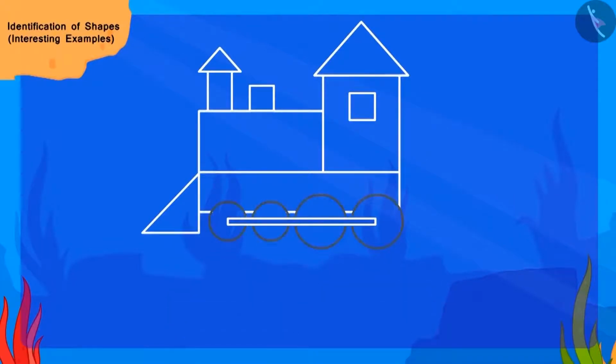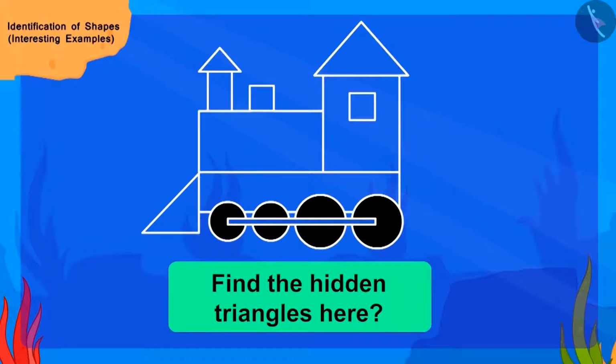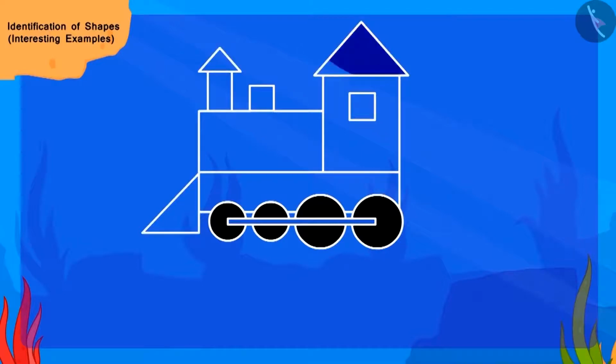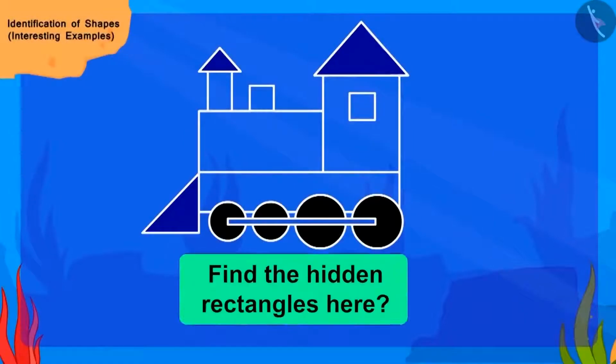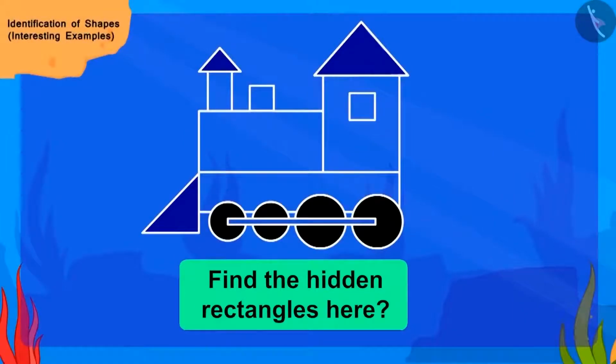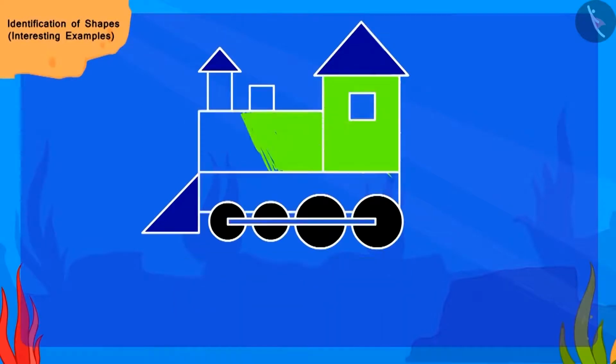Here are the shapes of our circle. We will color them in black. Now, can you find the hidden triangles here? Come, let us color them with blue color. Now, can you find the hidden rectangles in the picture and fill them with green color?